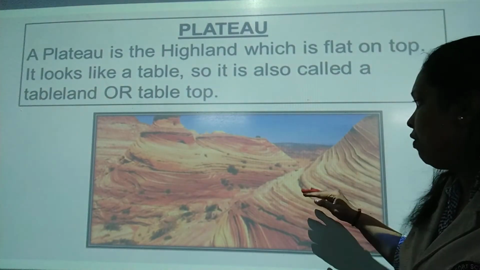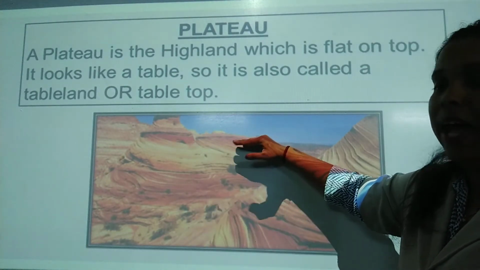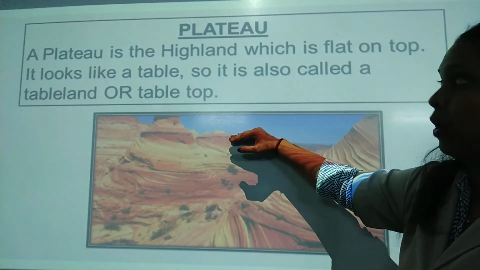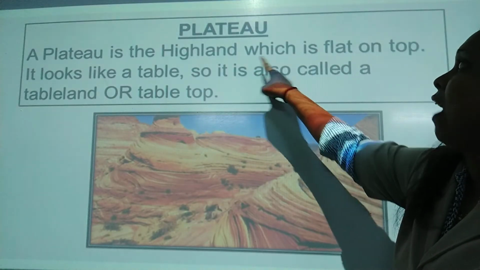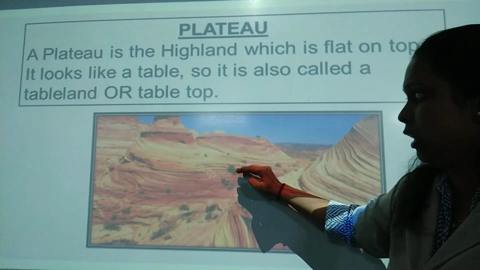See, this is a raised land, थोड़ा सा raised है, जमीन से थोड़ा सा उठा हुआ है and it will be flat from the top. ऊपर से थोड़ा सा flat होगा. It is known as a plateau. It is a highland which is flat on the top. It looks like a table. Table के समान दिखता है ये.